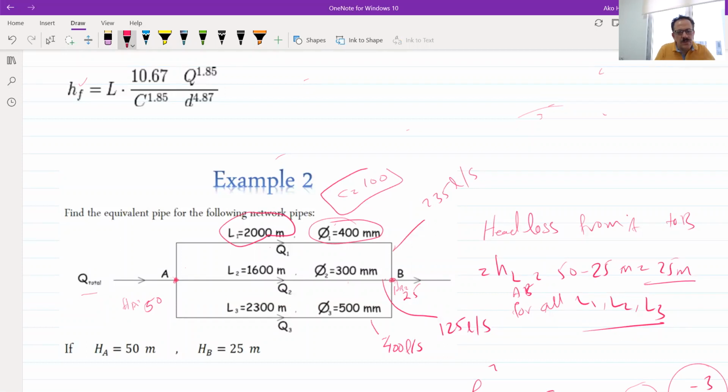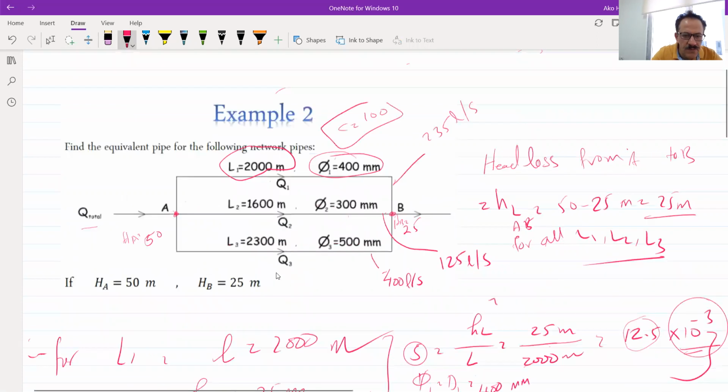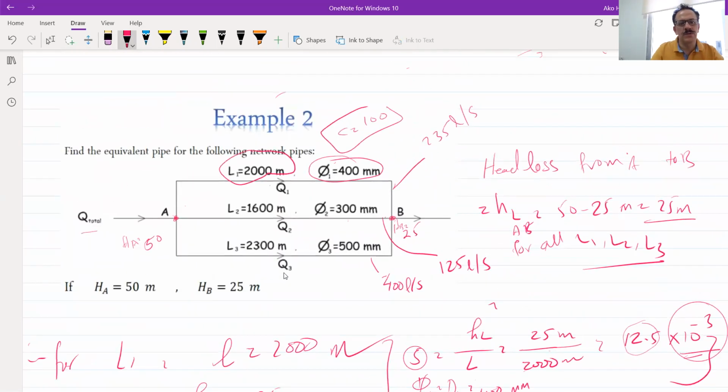So the total flow, if I am going to make another line, this equivalent line, it will come from A to B. How much is the Q for the equivalent pipe? The Q in this equivalent pipe should be equal to all the flow on the three other pipes.